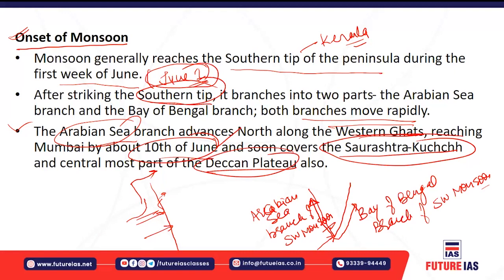So the Arabian Sea branch is again bifurcated, or trifurcated, into three branches. The first branch impacts the Western Ghats, where you have orographic rainfall. The Western Ghats have a hilly structure, where the rain-bearing winds impact the western side of the Western Ghats, which causes very heavy rainfall. Another branch enters Mumbai by the 10th of June. The third branch enters the Saurashtra and Kutch region and most of the Deccan Plateau, which also causes rainfall there.